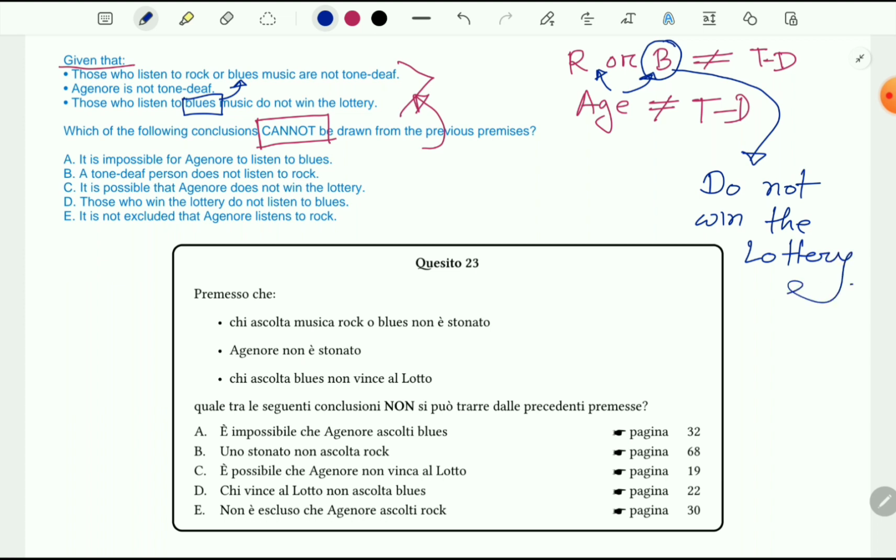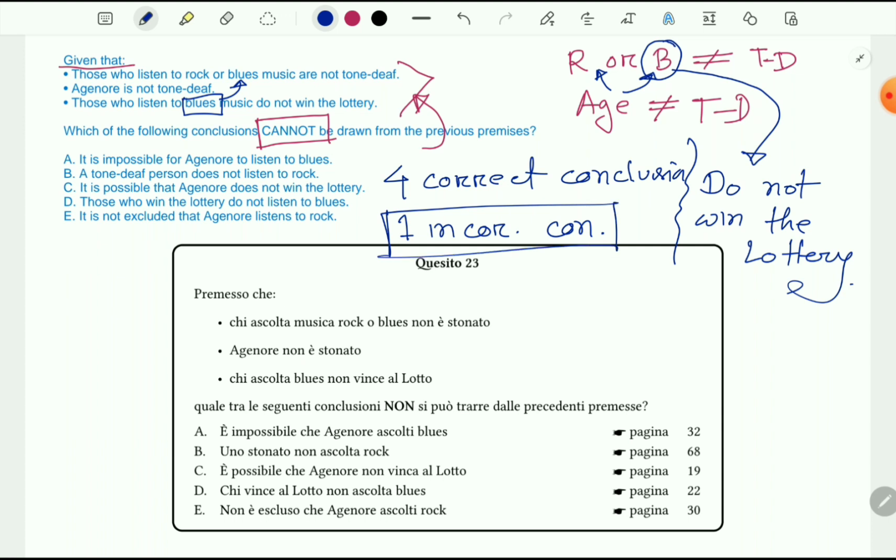Okay, so now we have to find out which conclusion cannot be drawn. That means there are 4 correct conclusions and 1 incorrect conclusion. So we have to find out this incorrect conclusion, which one is incorrect.